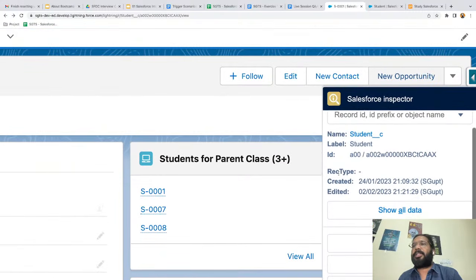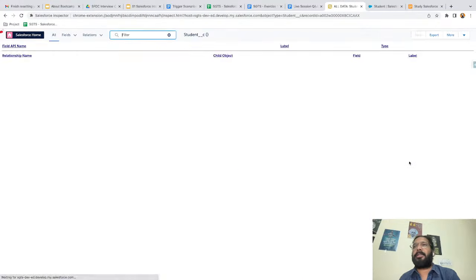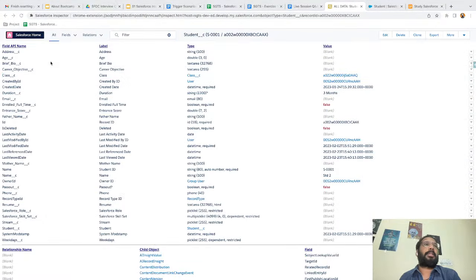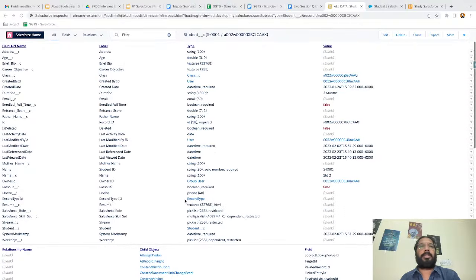Through this extension, I can see lots of information. If I don't want to go to Object Manager and I want to see all the data related to this particular record, I can click on all data, and you can see all field API names, field labels, field types, and values listed over here. If I scroll down, other information is also available, and I can search as well.